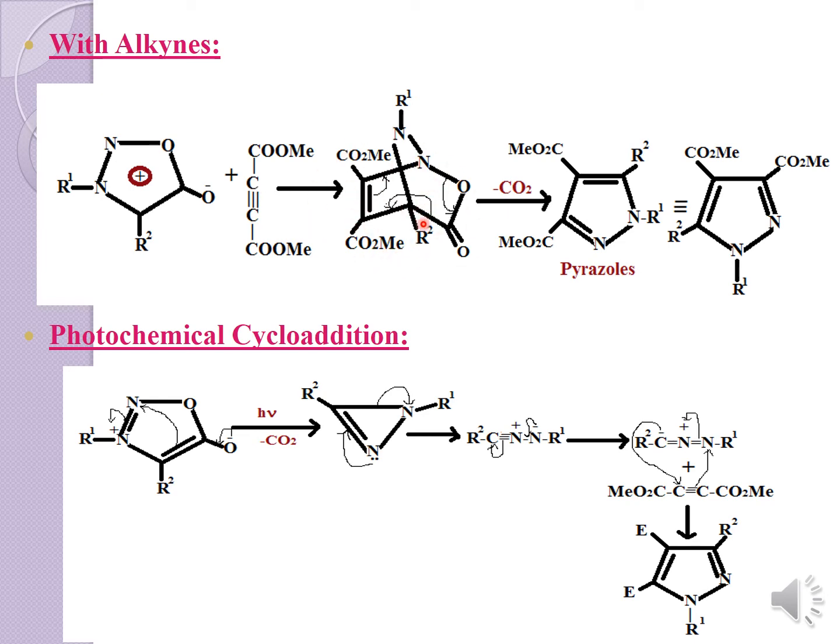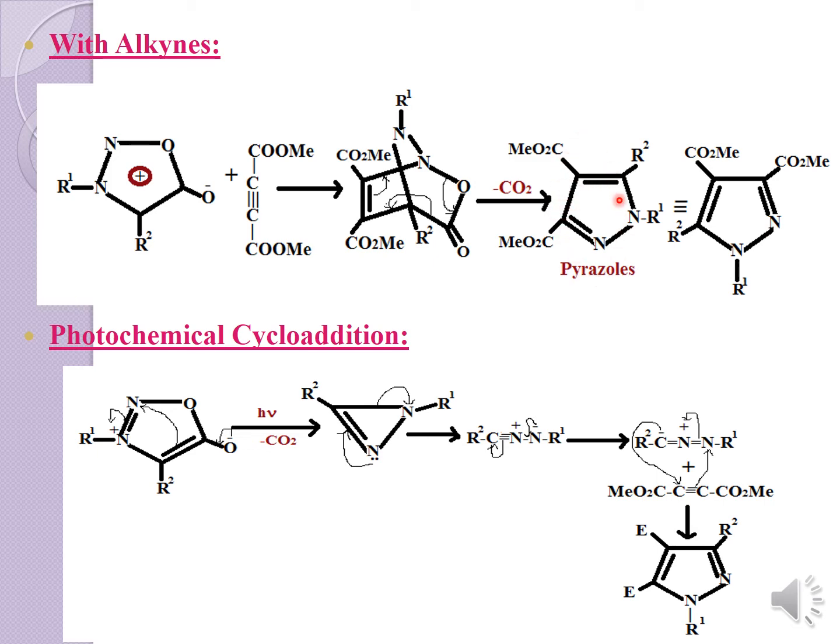First the bicyclic product, this adduct, will be formed, and later when this carbon dioxide gets cleaved out, that means when this bond shifts over here, and this bond again shifts over here, with the cleavage of this moiety, that is the CO2 molecule, you will result in the pyrazole formation.